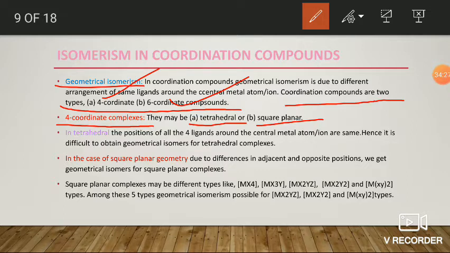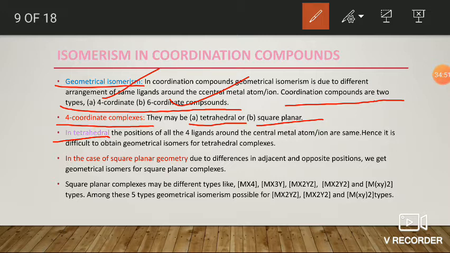In tetrahedral complexes, all 4 positions around the central metal ion are equal.